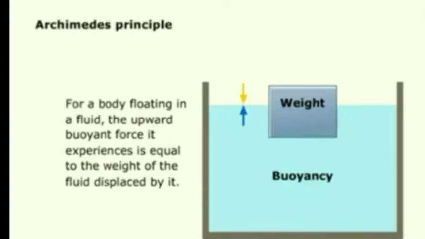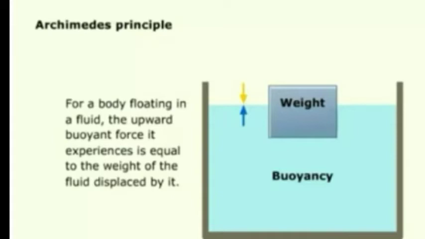Whenever an object is immersed in a liquid, there are two forces acting on it. One is the buoyant force, which is exerted by the liquid on the object, and it acts vertically upwards.